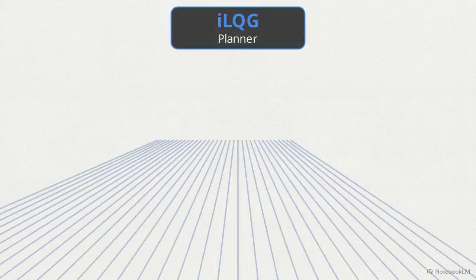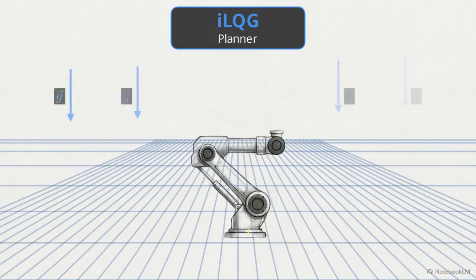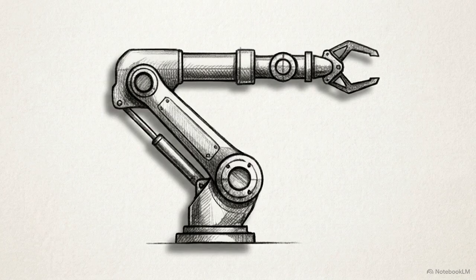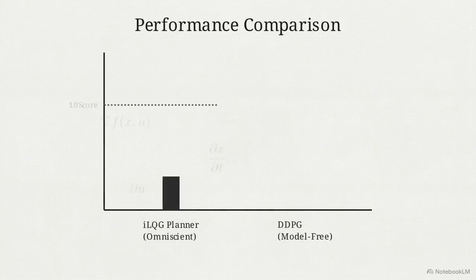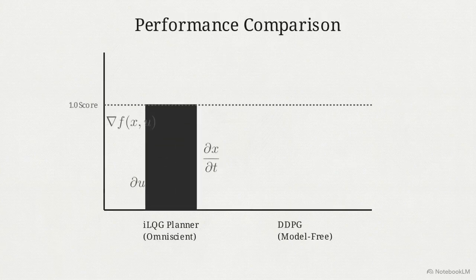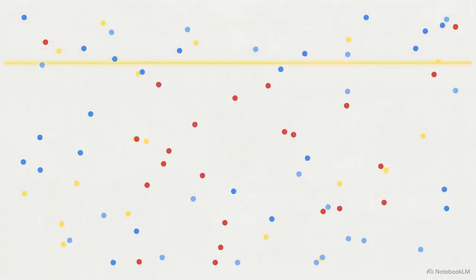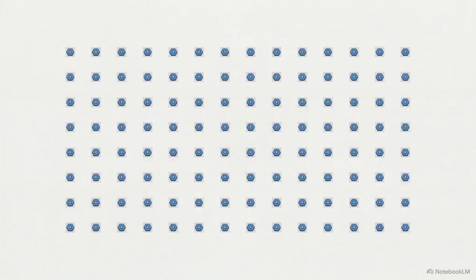The ILQG planner operates with an immense advantage. It has omniscient, full-state access to the underlying simulated dynamics and mathematical derivatives of the physical environment. Despite operating completely blind to the underlying physics model, the DDPG algorithm consistently discovered policies that were highly competitive with, and in several instances superior to, the omniscient planner. Deep deterministic policy gradients proved that the mathematical chaos of continuous action spaces could be mastered, as long as the underlying optimization architecture was finally forced to stabilize.